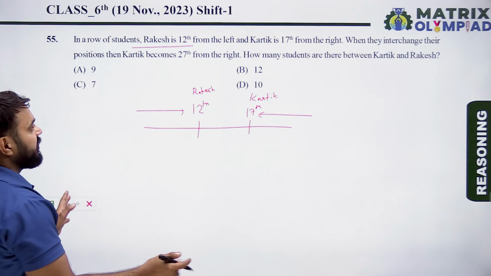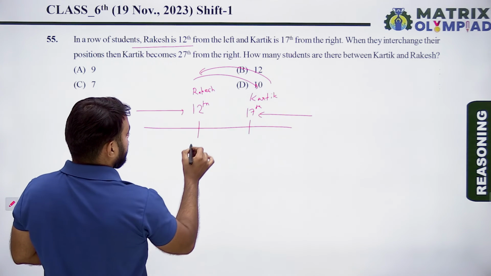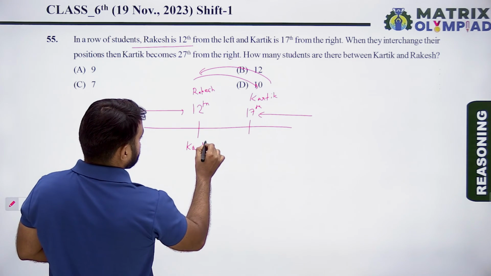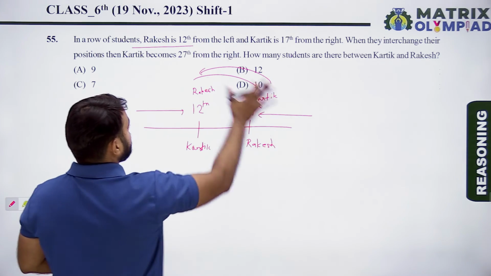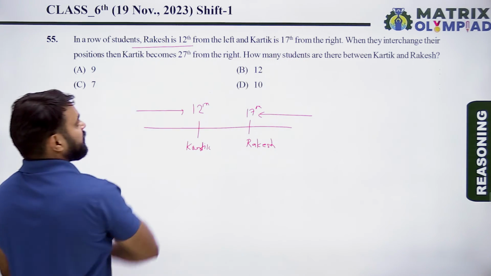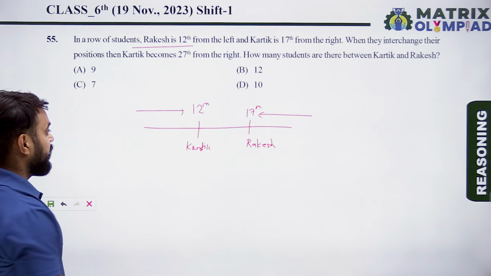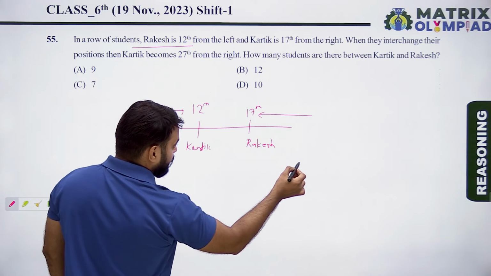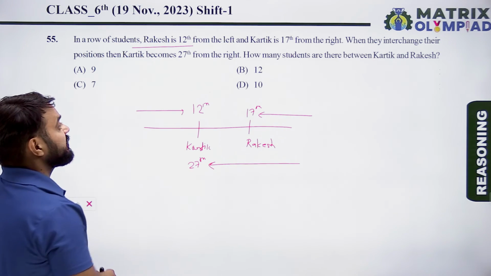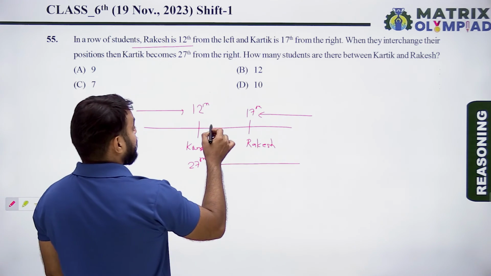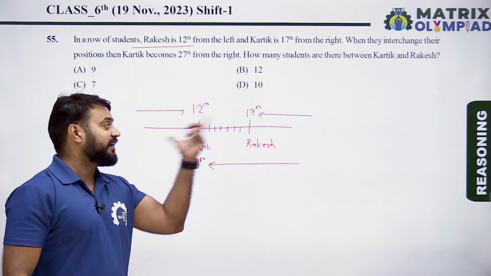Now, if they interchange their positions, it means here is Karthik and now here is Rakesh. Then Karthik becomes 27th from the right. So the new position of Karthik from the right is 27. So how many students are between Karthik and Rakesh? Find the number of students between Karthik and Rakesh.